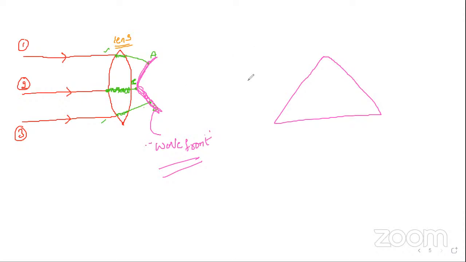You can mention this is the first ray, this is the second ray, this is the third ray. 1, 2, 3. Can you tell me which ray will be incident first? Sir, 3, sir.